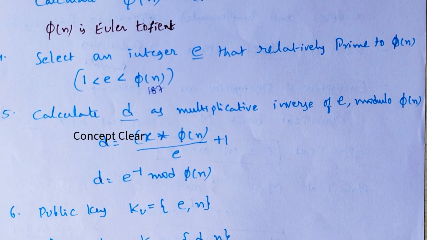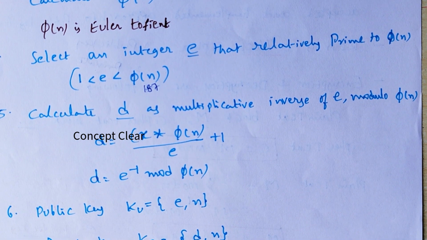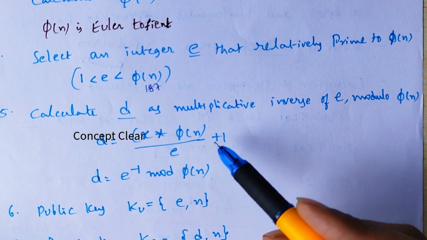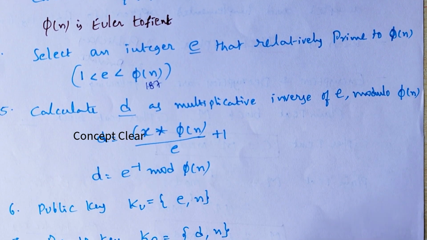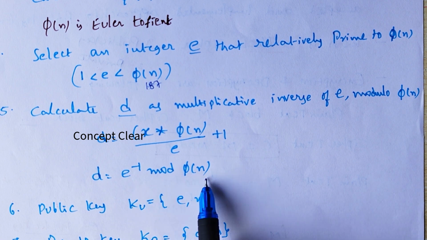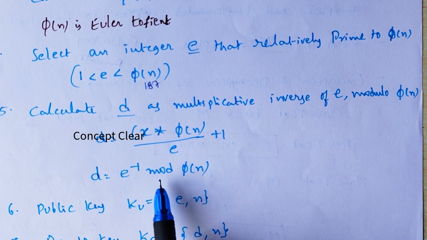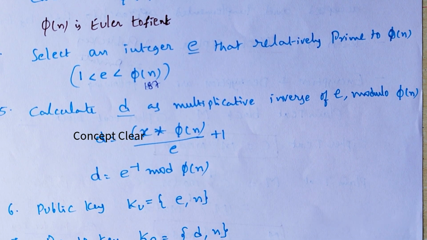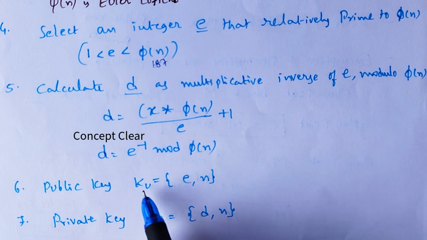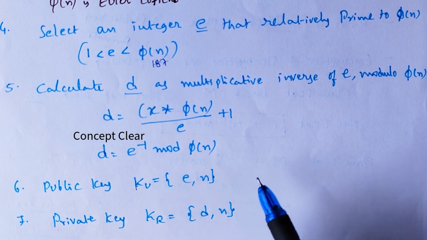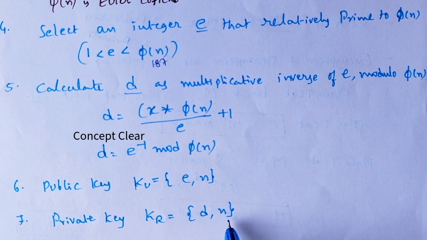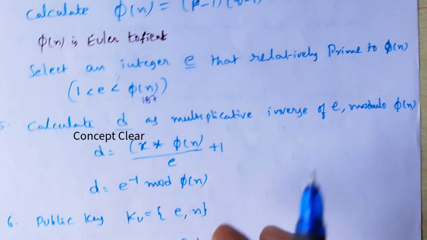Next, calculate d as the multiplicative inverse of e modulo phi of n. So what is the formula here? d is (x into phi of n plus 1) by e. We can also write d as e inverse modulo phi of n. And what is the public key? The next step is to develop the public key. Public key is KU equals e comma n and private key KR equals d comma n. Okay, this is about the key generation.